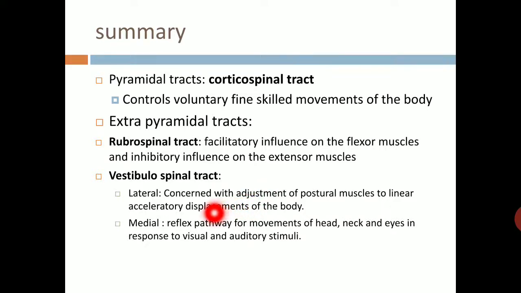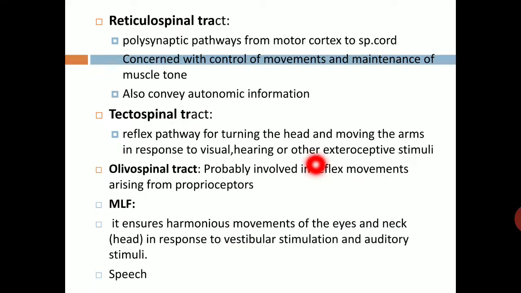Vestibulospinal tract functions: lateral vestibulospinal is concerned with the adjustment of postural muscles to linear acceleratory displacement of the body, and medial vestibulospinal forms the reflex pathway for movement of head, neck, and eyes in response to visual and auditory stimuli. Reticulospinal: polysynaptic pathway from motor cortex to the spinal cord, concerned with control of movement and maintenance of muscle tone, also conveys autonomic information.